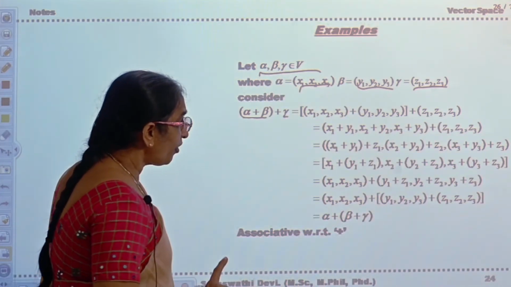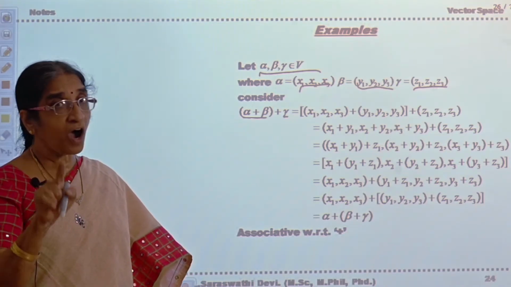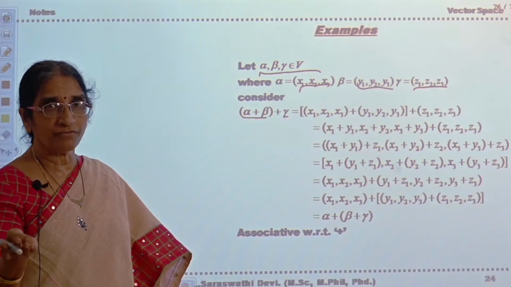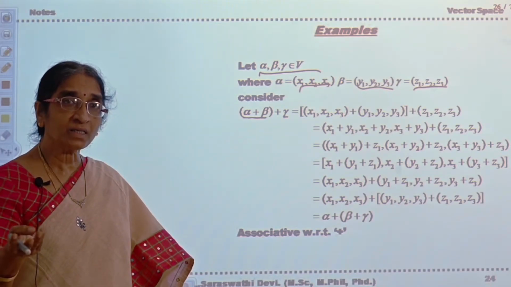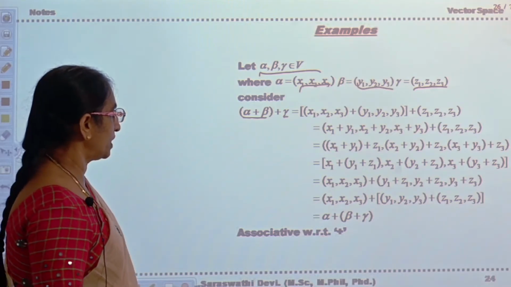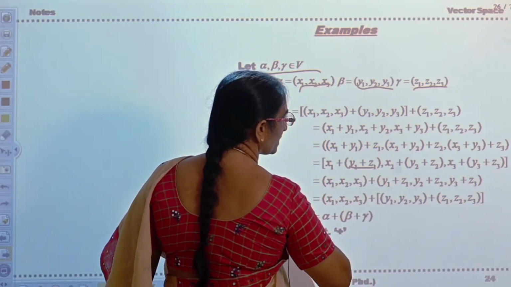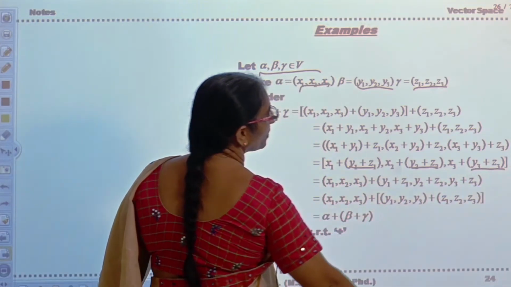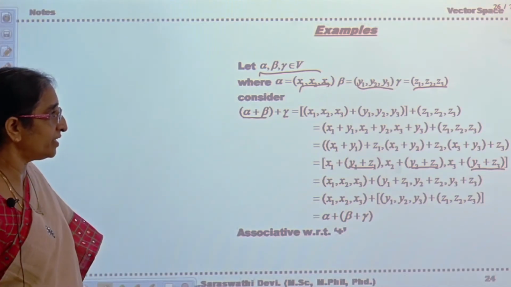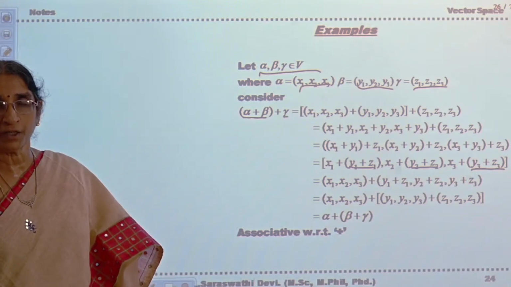Now if you take x1 plus y1 plus z1, x2 plus y2 plus z2, x3 plus y3 plus z3, what are x1, y1, z1? They are elements of R. That means R is the field of real numbers, so R plus satisfies associativity. So you can write this as x1 plus y1 plus z1, x2 plus y2 plus z2, x3 plus y3 plus z3. I changed the order; we can change the order because R plus is an abelian group.